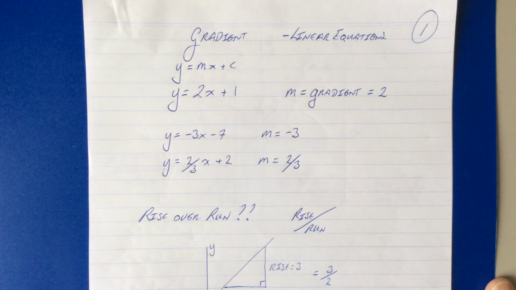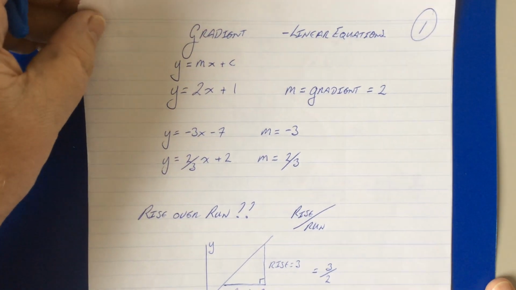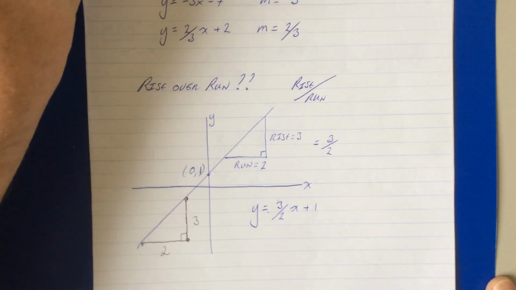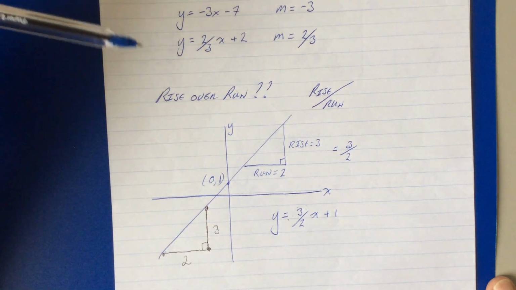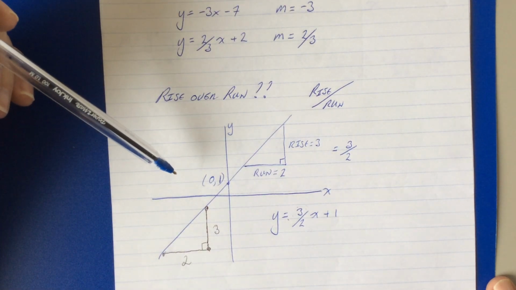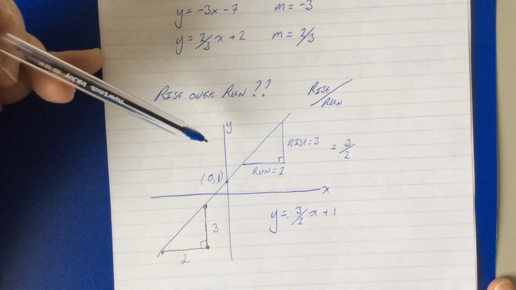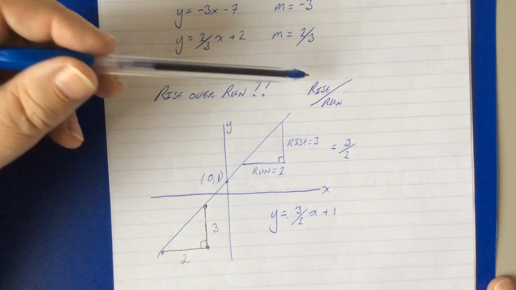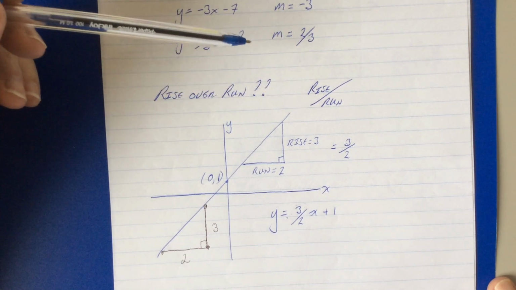Now, how do we calculate that if we don't have the equation, but we've just got a line? The gradient is generally said to be the rise over the run. What does that mean?